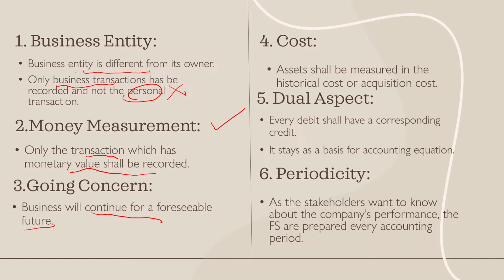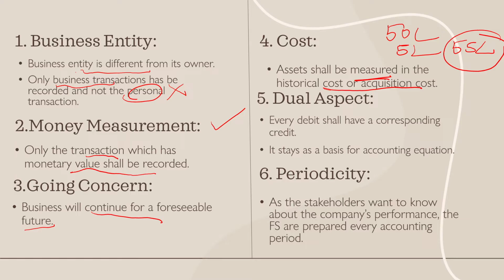That is the point. Fourth one, asset shall be measured in the historical cost or acquisition cost. That is, say for example, I'm purchasing a machinery for rupees 50 lakhs and I happen to have an installation charges of 5 lakhs. So actually the total cost shall be 55 lakhs, which I have to mention. This is my historical and acquisition cost.